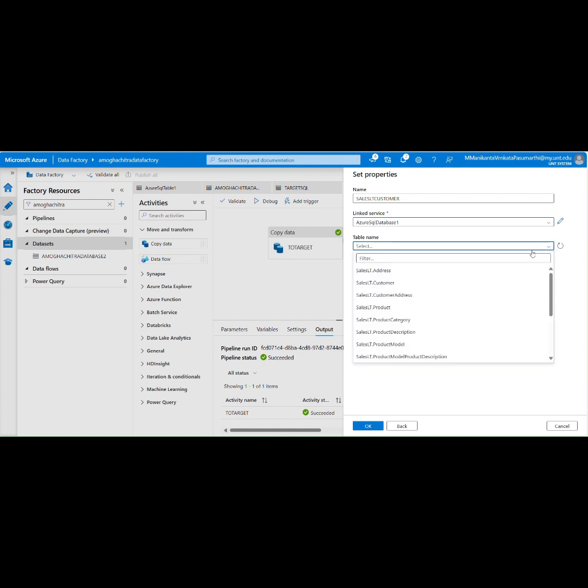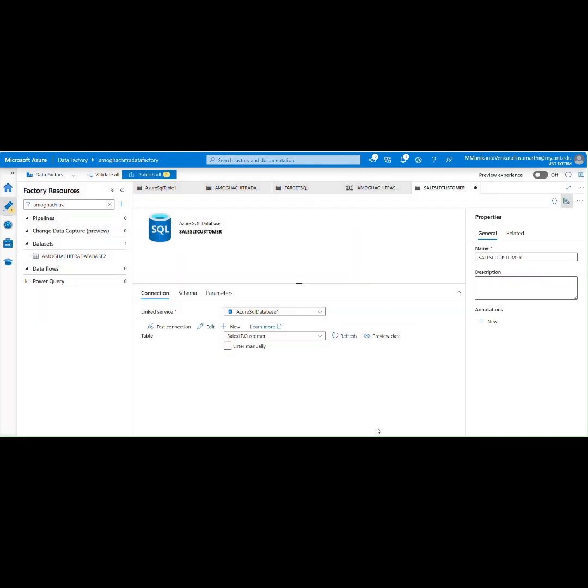The table name is SalesLT.Customer. We are going to click OK. So yes, it is created. I'm now testing the connection. It is fine.